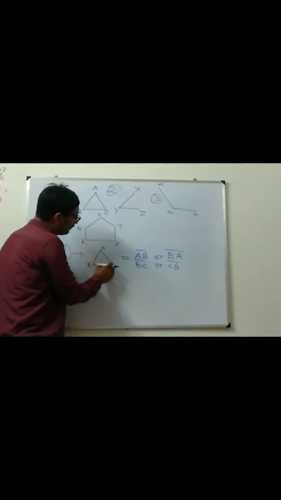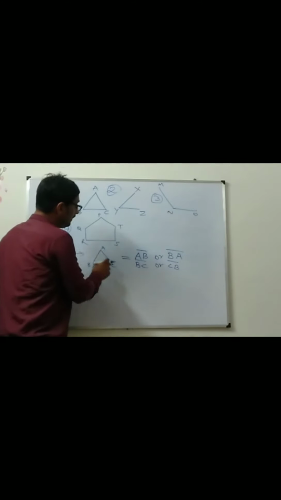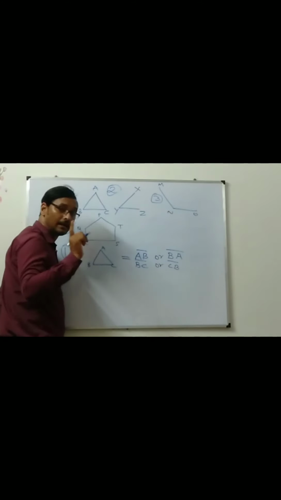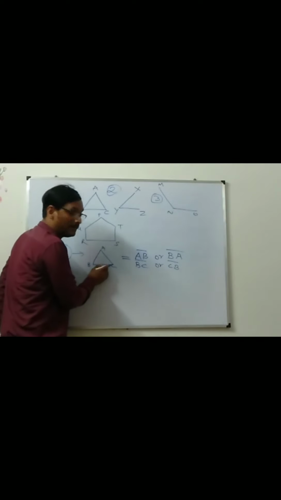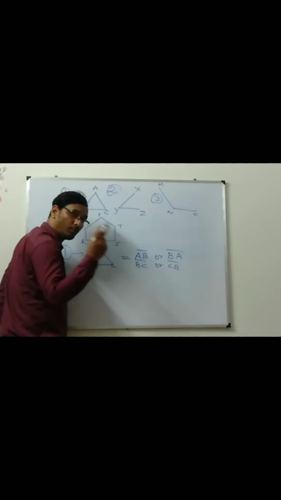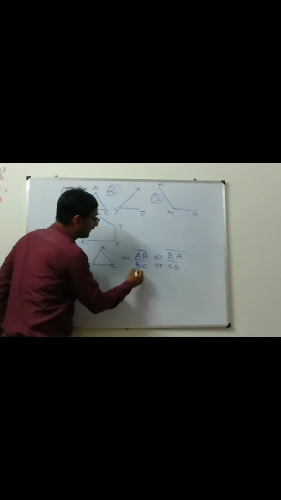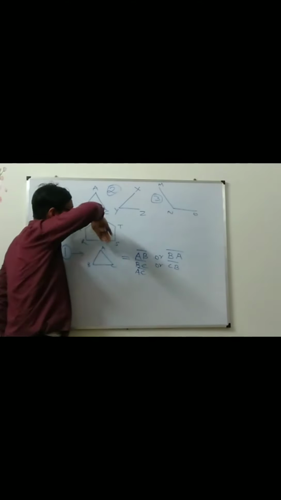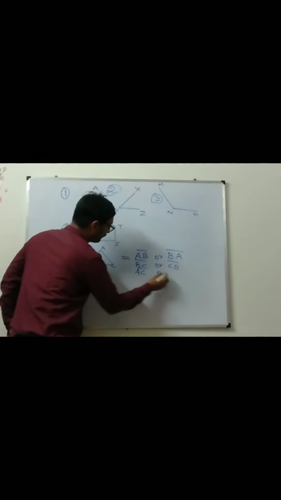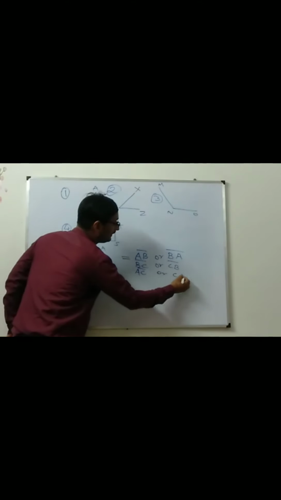If you are talking about this side, then what are the 2 points? One is A, another is C. This side is made up of 2 points, A and C. So what are the sides? AC, if you are looking from the top. Or if you are looking from the bottom, then it is CA.